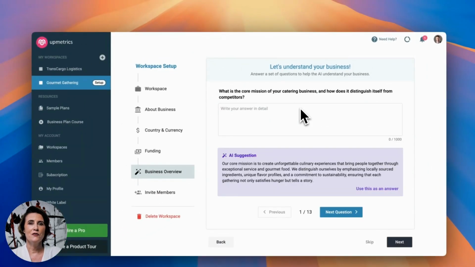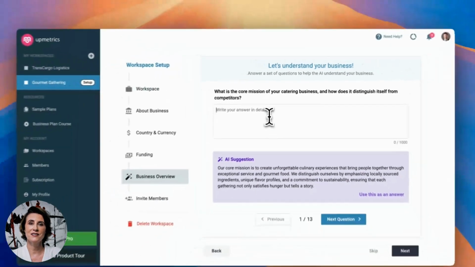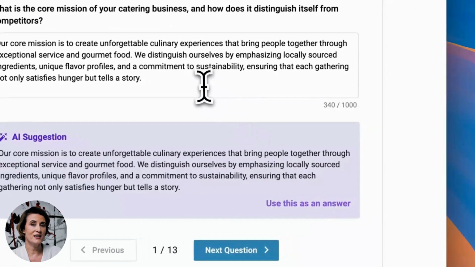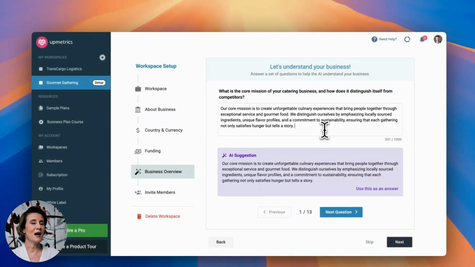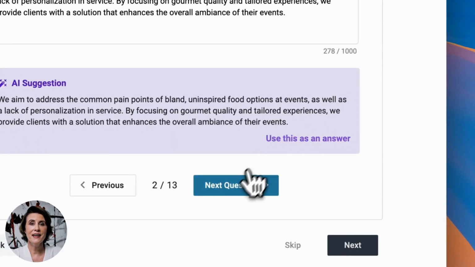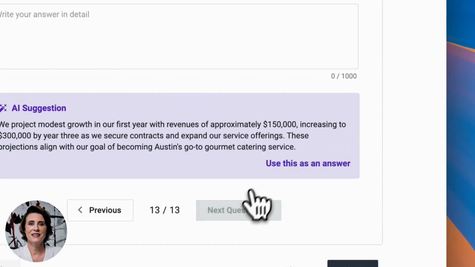Okay, so the first question is like, what is the core mission of your catering business, and how does it distinguish itself from the competitors? Here you can provide a brief answer to these questions, but you may also select AI-generated answers, and later, you can customize this answer specific to your business needs. As of now, we are using AI-generated answers to quickly move forward. We are selecting all AI-generated answers, but there is always an option to personalize these answers.